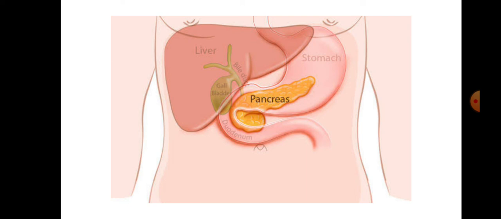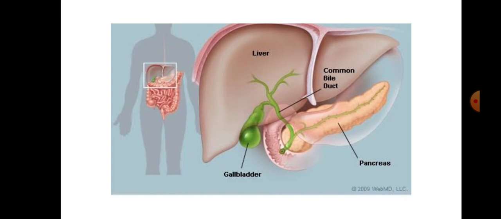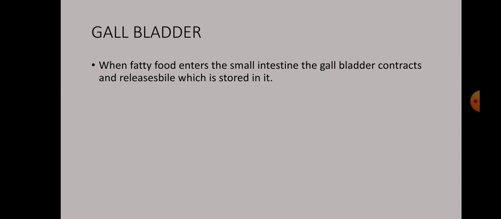Now we'll move on to the liver. The liver produces bile juice, which helps in the digestion of food. So the liver is the gland which secretes bile juice. Now the last is the gallbladder. When fatty food enters the small intestine, the gallbladder contracts and releases the bile which is stored in it. This is the task of the gallbladder.